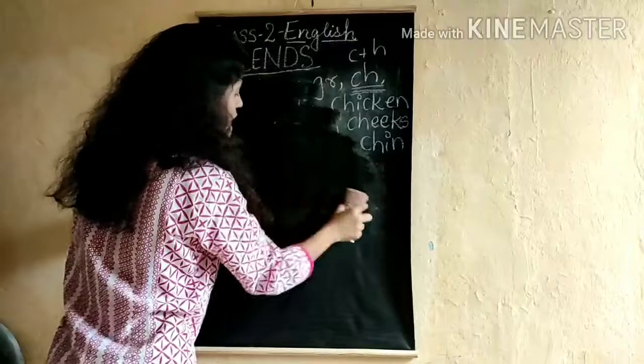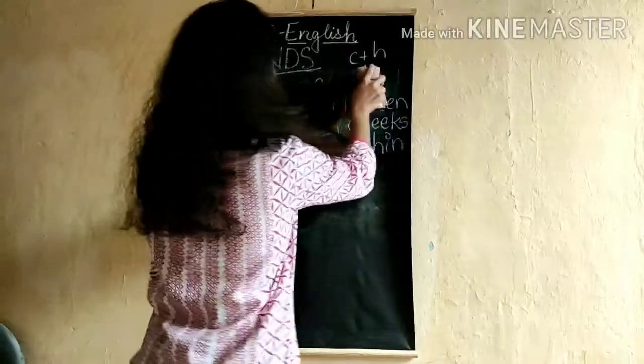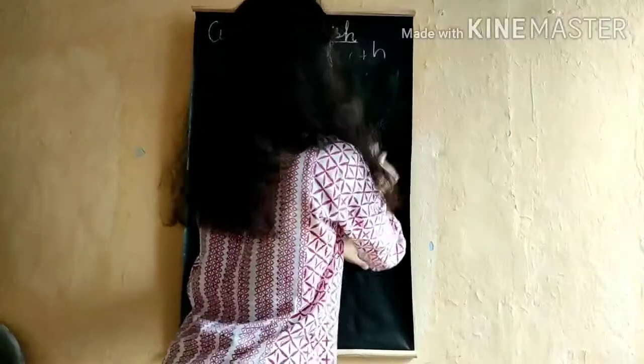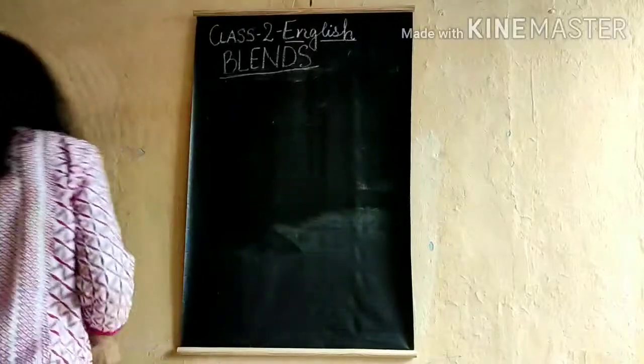We are only going to add a third alphabet, a third consonant, to that sound, okay children.